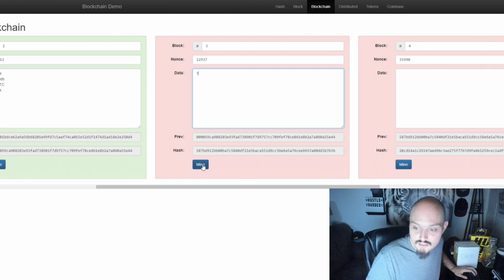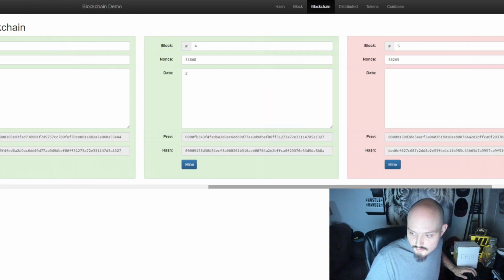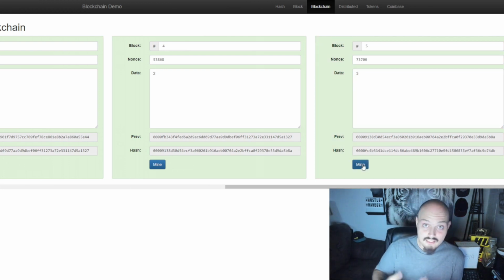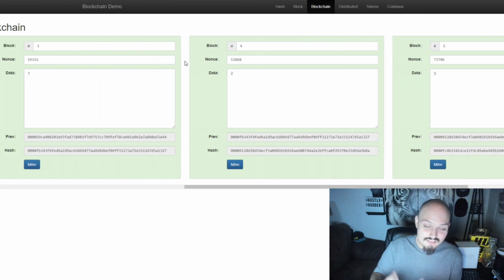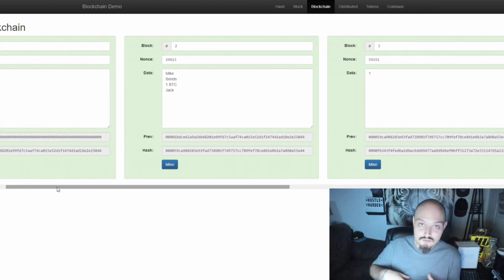Now to save time, let's just go 1 here. We'll mine that real quick. We'll go 2 here, and on our final block we will say 3. So now this is a complete blockchain of 5 blocks. Granted, the information that is stored within is very simplistic, as it's not actually transactions, but you can envision when this is running, say on the Bitcoin blockchain, each little block is its own transaction and large string of basically, hey, this is what happened at this time on this block, here is the hash for that happening.